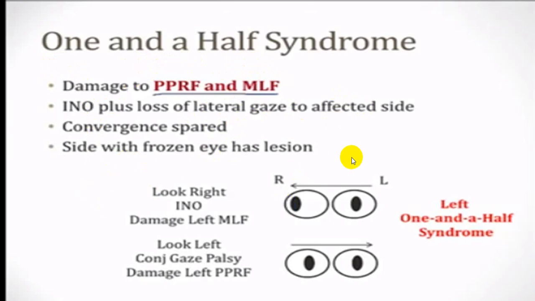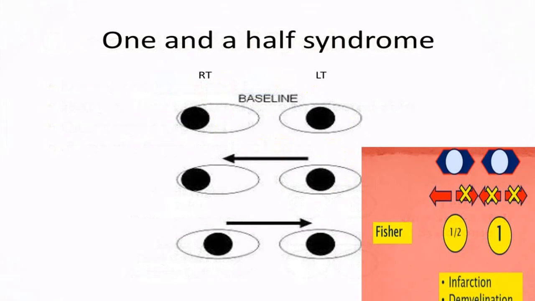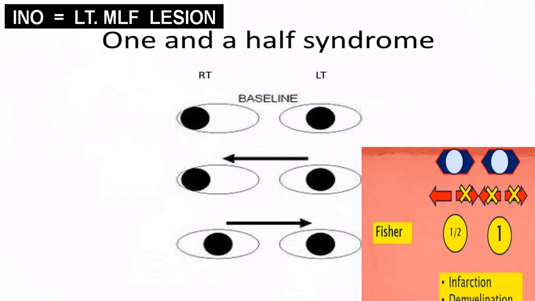So the affected eye will almost be in the center. You cannot have abduction, you cannot have adduction. So that will be typical. Convergence will be spared, vertical gaze will be spared. This is classical. Now you have to identify that if there is damage.